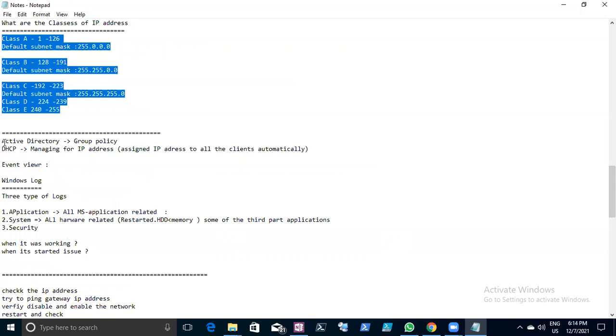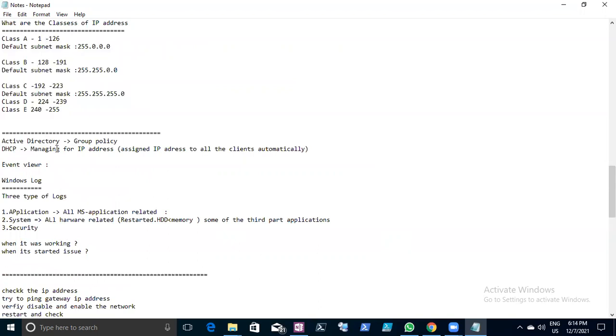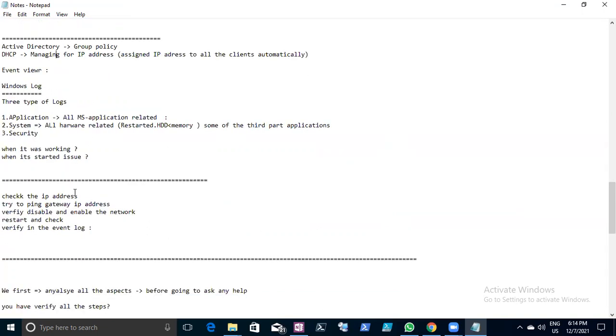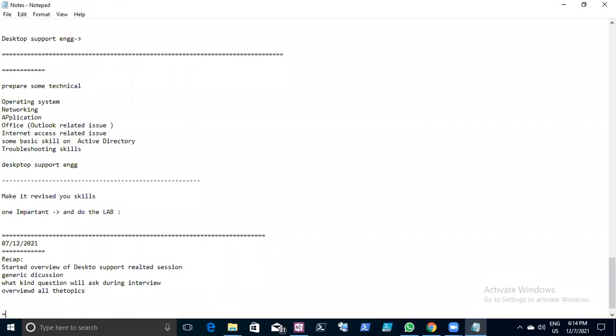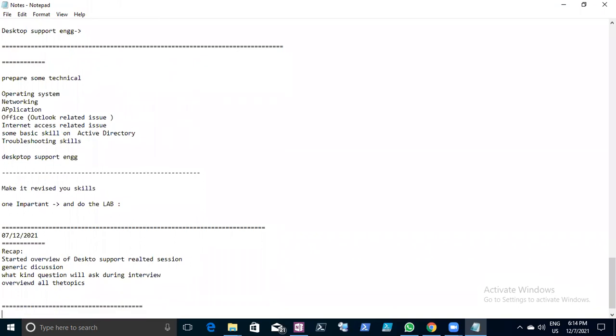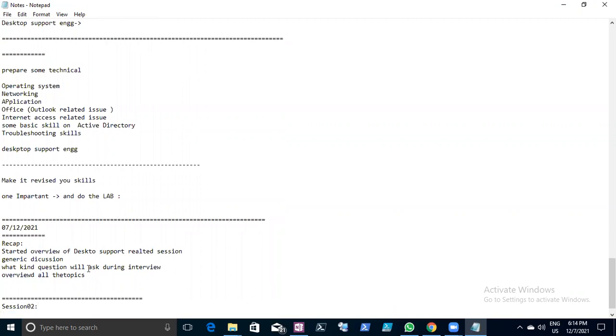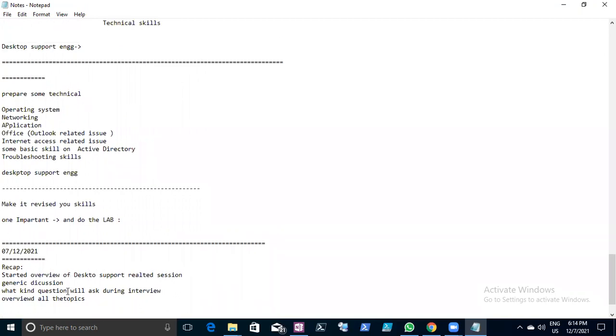Again, on the infrastructure side, as I told you yesterday, there are two types of support. These are all things we discussed yesterday; this is the overview. Then today we are going to talk about session 02. Any questions on the last class before we move to the new topic?